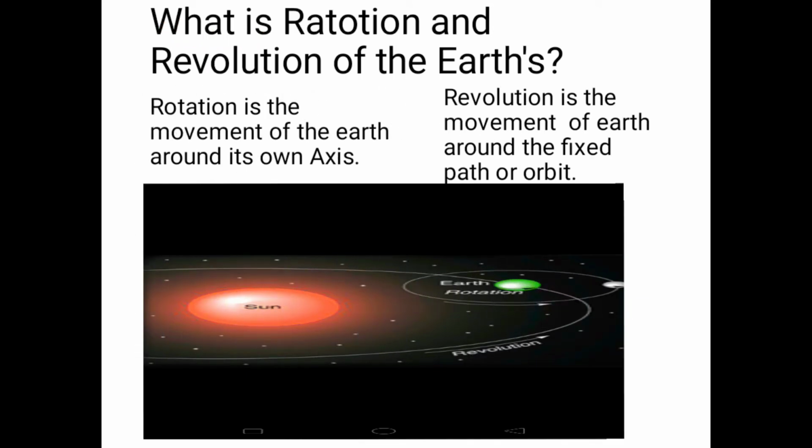Let us once again understand the rotation and revolution of the earth definition. Rotation is the movement of the earth around its own axis. Remember this. And revolution is the movement of earth around the fixed path or orbit. So this is the difference between the rotation and revolution of the earth.